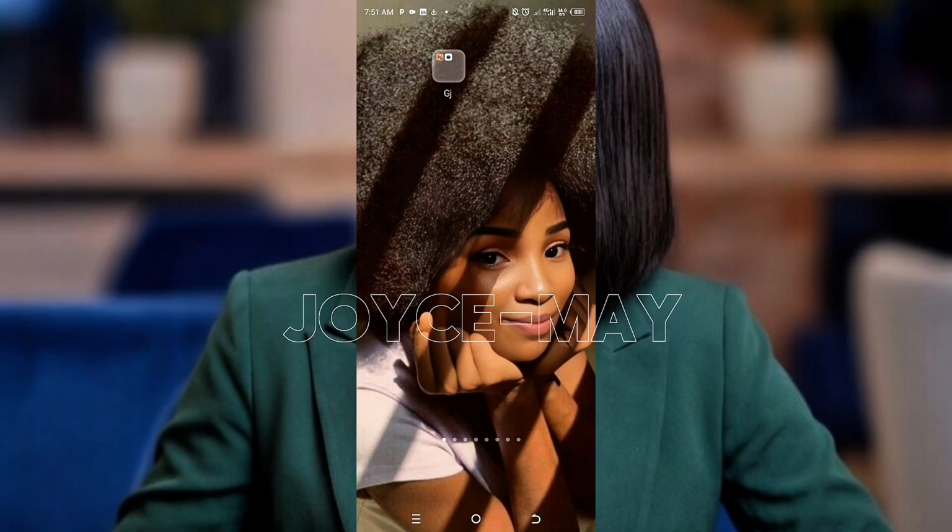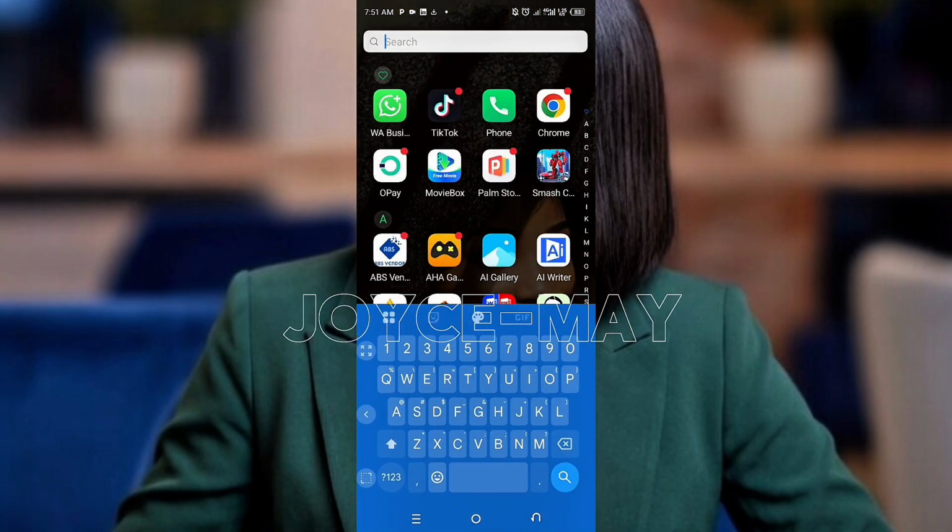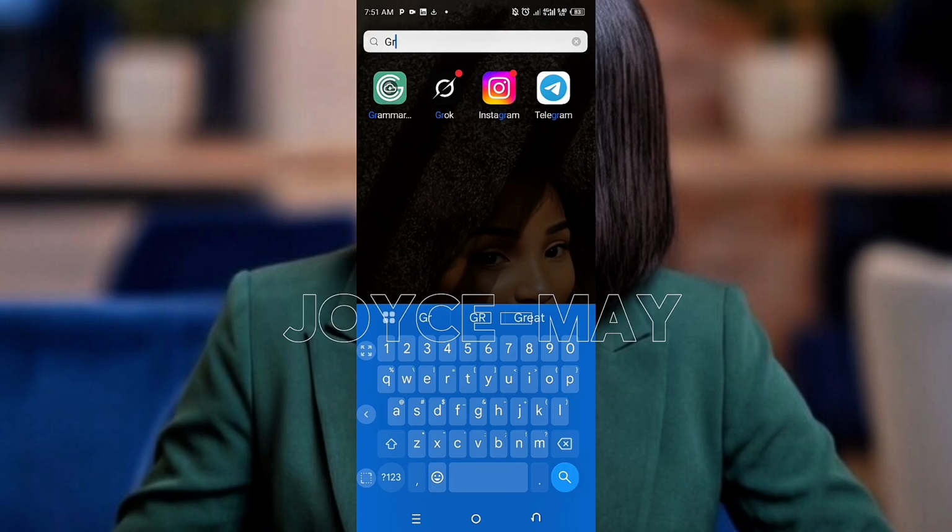If you want it and you have the money, then you pay for it. So I'm using Grok right now. Like I said, you can use anyone. Flow is free. You can also use Grok AI for free. In case you've not gotten the information, you can watch my previous video, or if you still want me to make a video on how you can use it for free, please indicate it in the comment section.